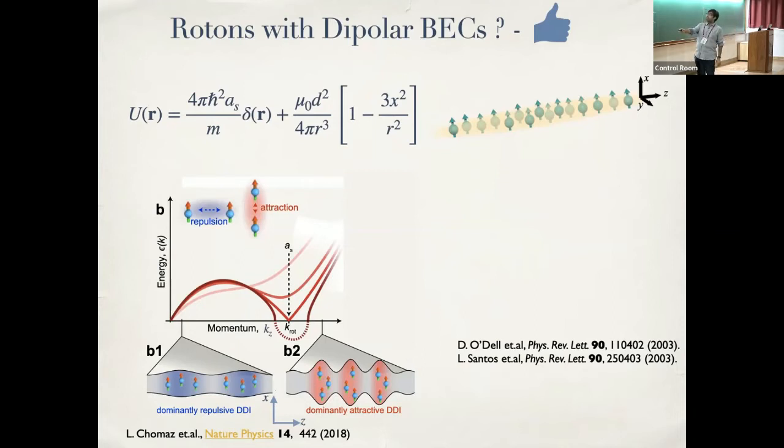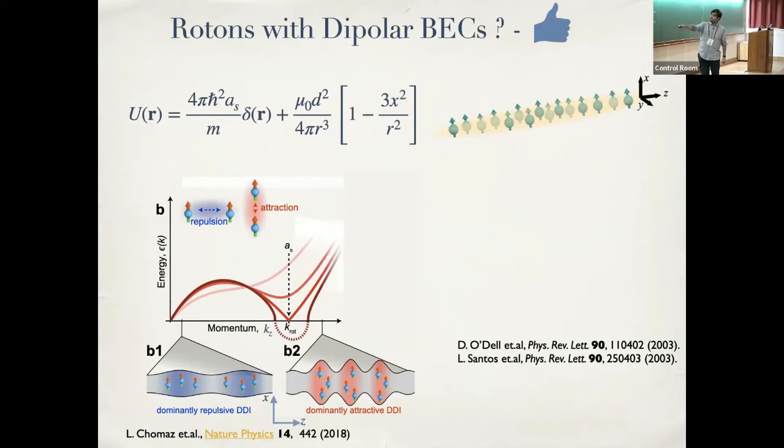Let's show that happens. So for example, if I look at low momentum excitations of this gas, then my dipoles are going to always be side by side. So this means that x is going to be 0, right? Which means this term is always positive. So my interaction basically just adds to my contact interaction, and it just doesn't do anything to the spectrum. So adding the dipole interaction doesn't do anything interesting.